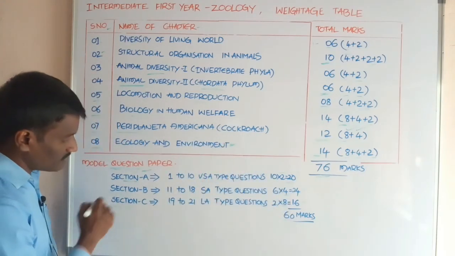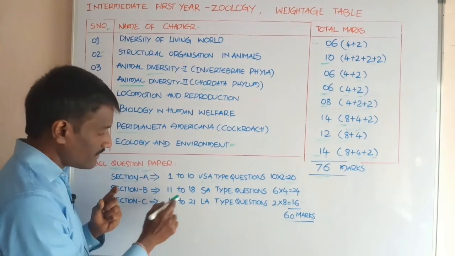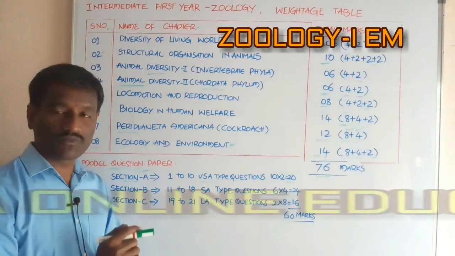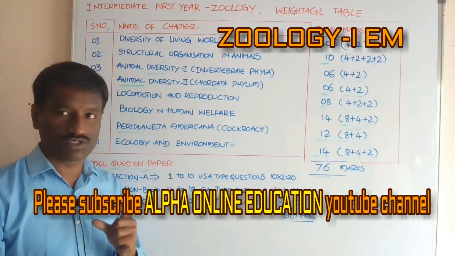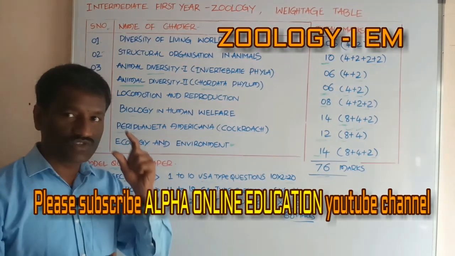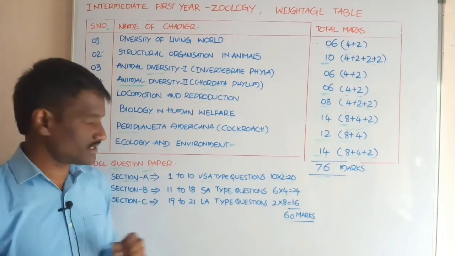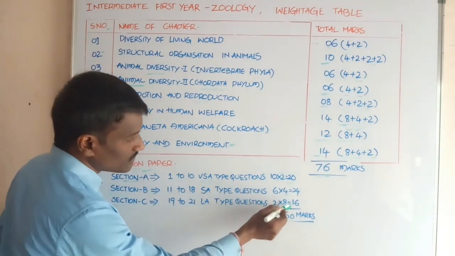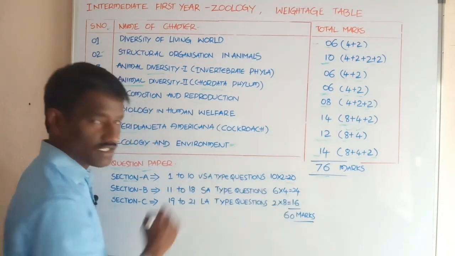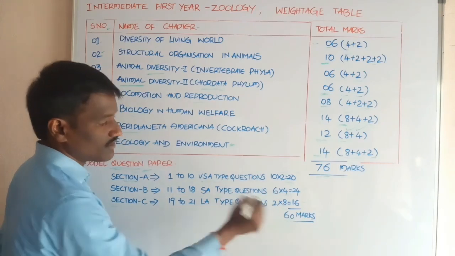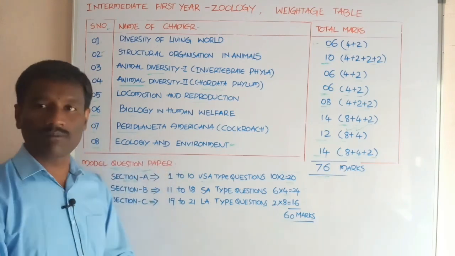Section C, final. Section C has 3 questions, question numbers 19, 20, 21. These are long answer type questions. You select only 2 questions for answering. There is one choice. Students, each answer carries 8 marks. 2 into 8 equals 16 marks. Total 60 marks. Students, time is 3 hours. Students, this is about the pattern of the question paper.